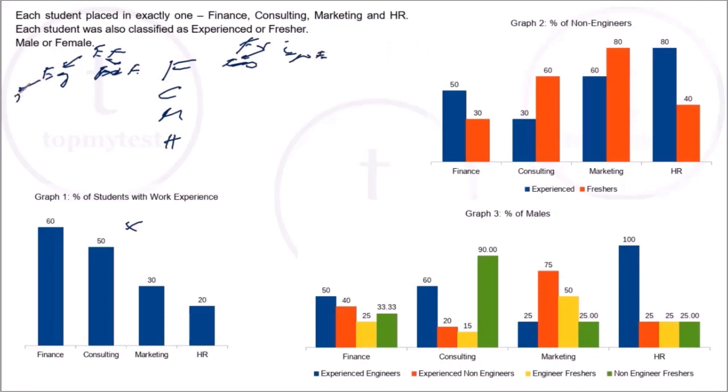So you have experienced engineer male, experienced engineer female, then experienced non-engineer males, experienced non-engineer females, fresher engineer males, fresher engineer females, fresher non-engineer males, and fresher non-engineer females. So using these three graphs, you'll have to construct this table. This is 8 into 4, 32 items that you need to fill up. Let's quickly do that. It should not be very difficult.